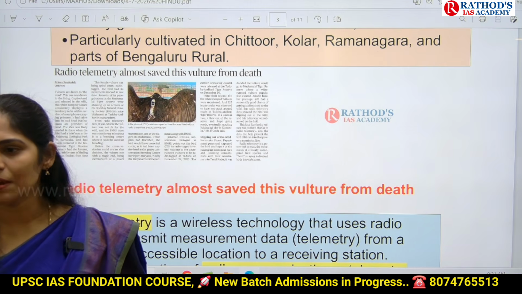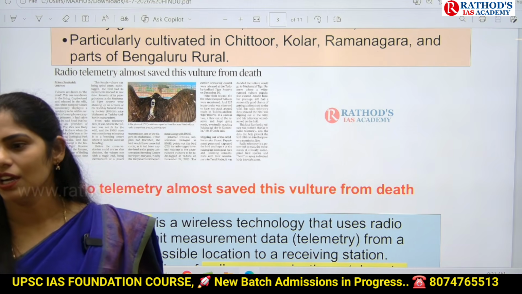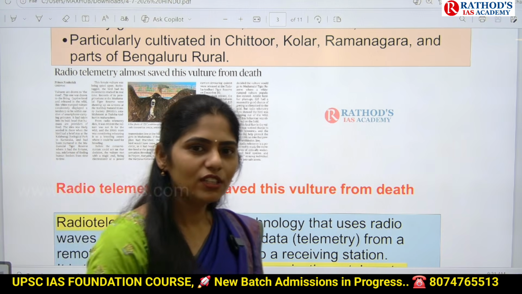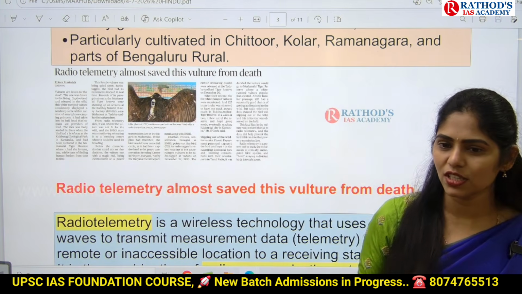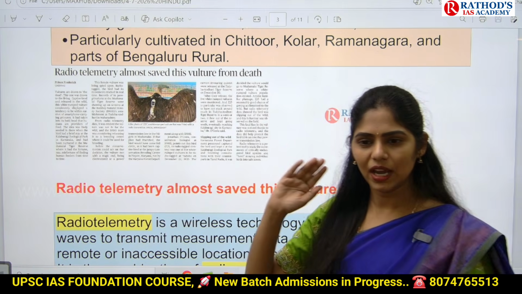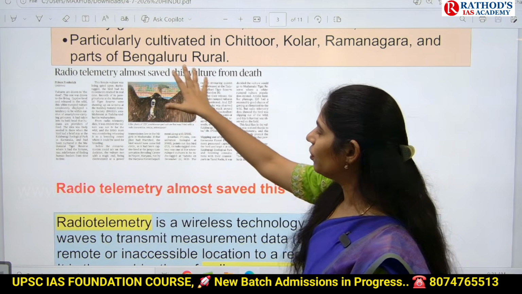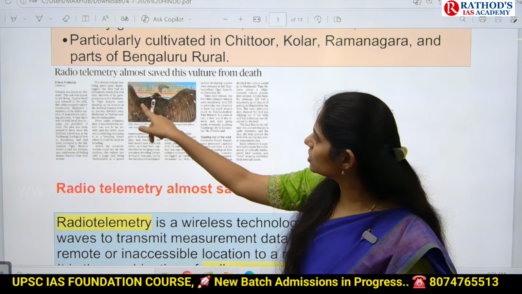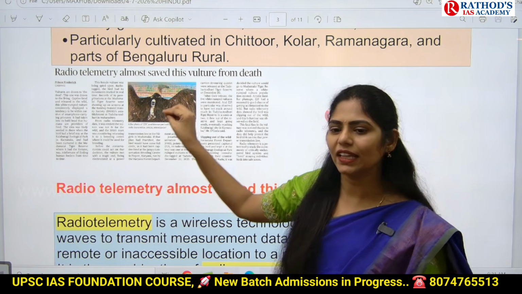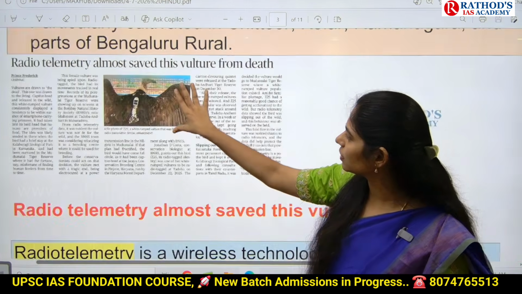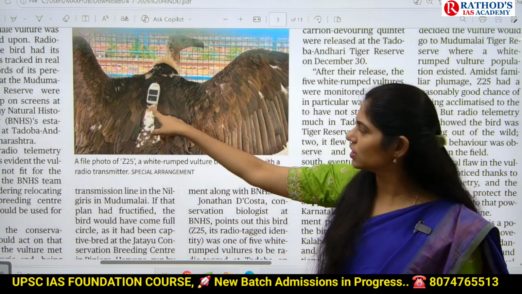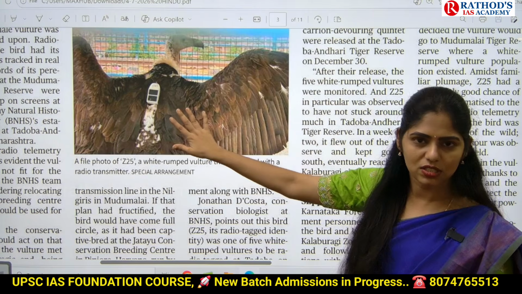For that, the government established one breeding center of vultures in Pinjore region of Haryana. So the government is going for breeding of these vultures, and the vultures we hatch from the eggs, they will try to bring up and release into the wild. Okay, before they live in the wild, they will arrange radio telemetry. They will arrange one equipment so that we can track the movement of that vulture. In this image you can see it is fixed with a radio transmitter. Can you see here? This is one radio transmitter which we arranged on this vulture.